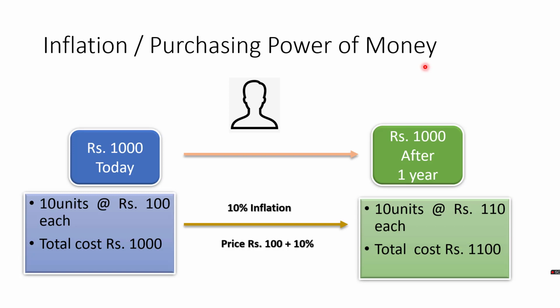So what will this result in? This will result in diminishing of the real value of money. That is why the time value of money, because of inflation and the purchasing power or real value of money, will reduce over a period of time. There is one more factor which influences the time value of money. Let us look at the third reason, risk or uncertainty.